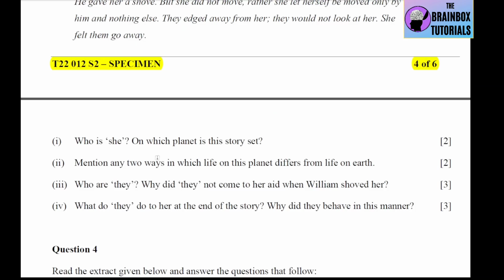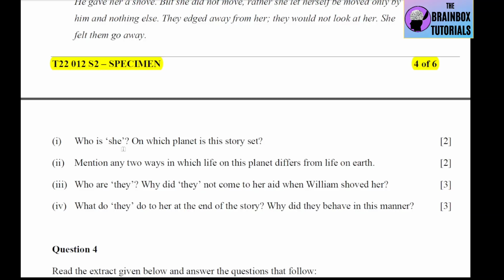Okay, so question number 1 is, who is she? On which planet is this story set? So, she is Margaret, the protagonist of the story All Summer in a Day. And on which planet is this story set? The story is set on the planet Venus.